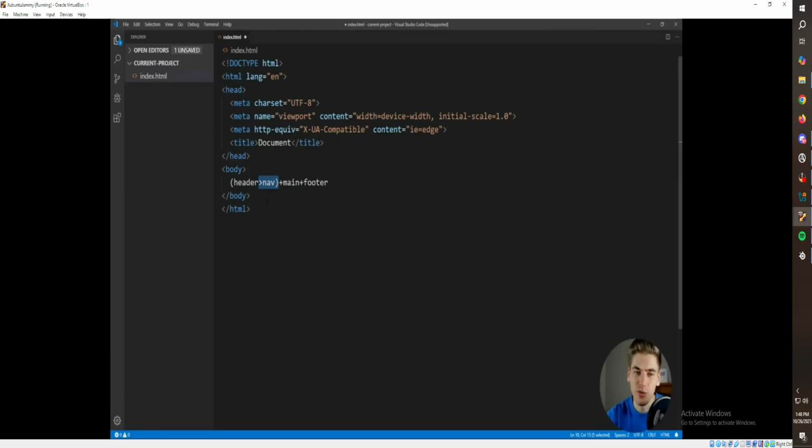So what we're going to get is the same markup we had before. As you can see, we have a nav and a header, and then a main and a footer.